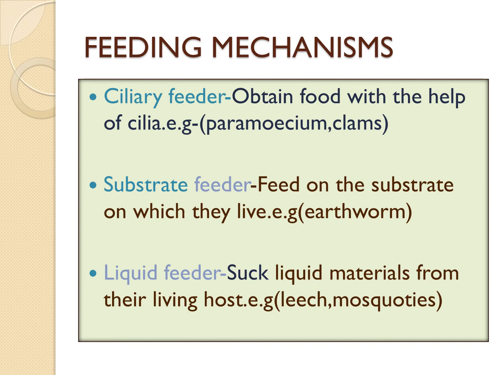Let's talk about the feeding mechanism in some more organisms. The first one is ciliary feeder. Some organisms obtain food with the help of cilia. For example, paramecium. In the previous slides you have seen the picture of paramecium. Paramecium has a hair-like structure called cilia, and with the help of the cilia they obtain their food. That is why they are called ciliary feeders.